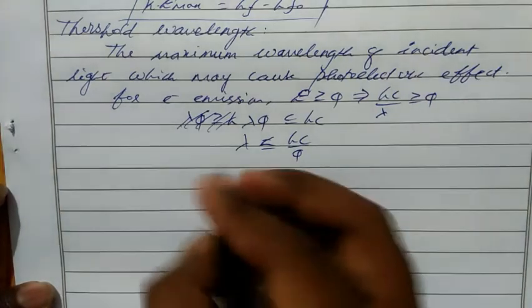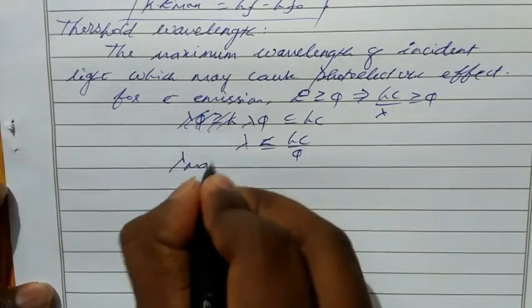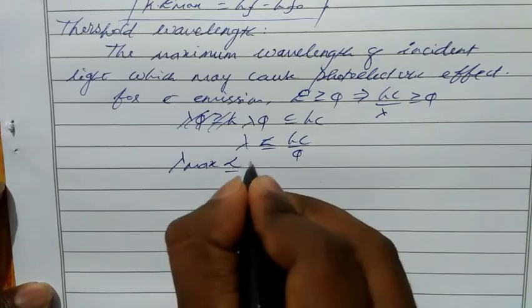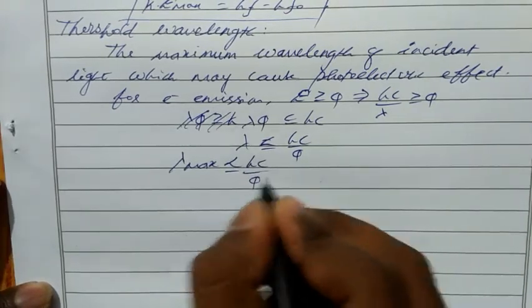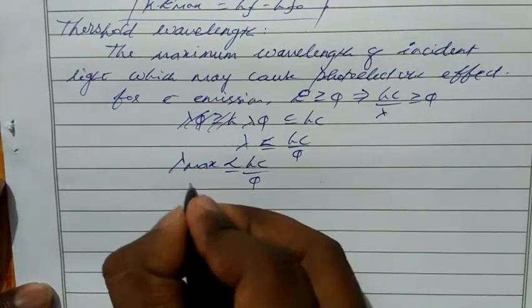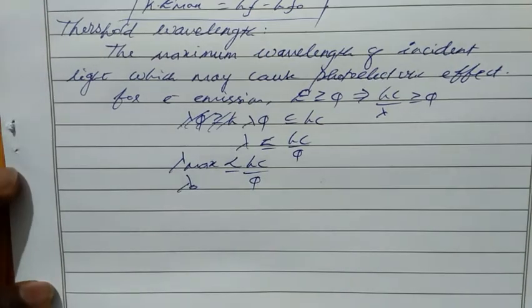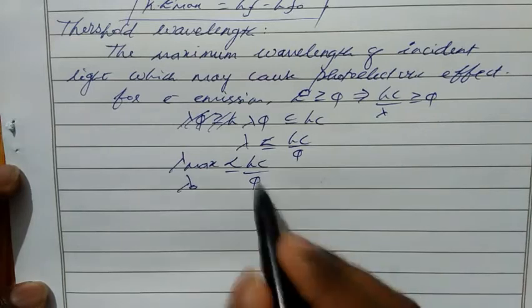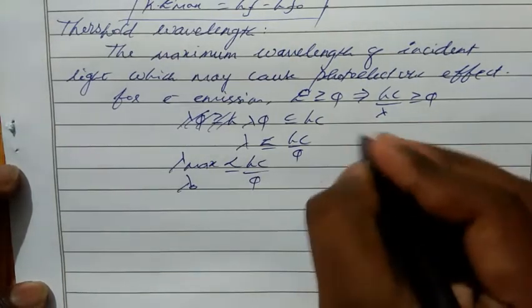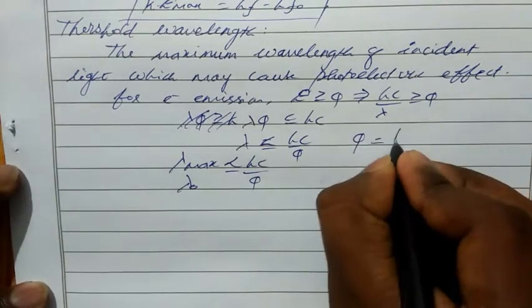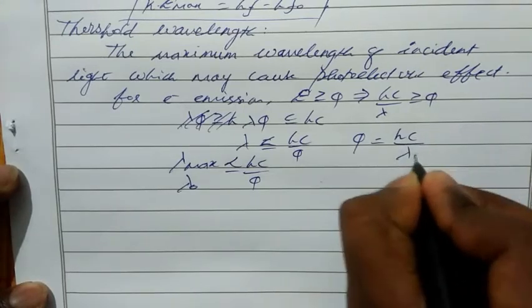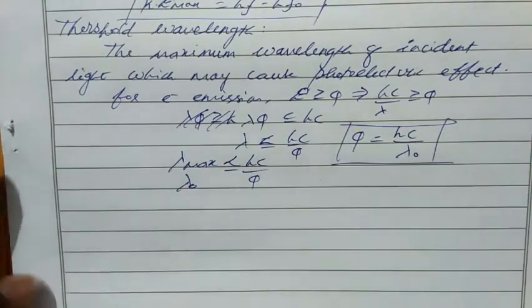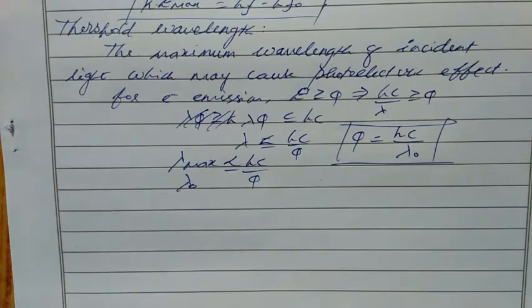So lambda max equal to hc by phi. We can also write lambda max as lambda naught. So the phi value will become hc by lambda naught. In case of maximum wavelength, we use this equation phi equal to hc by lambda naught.